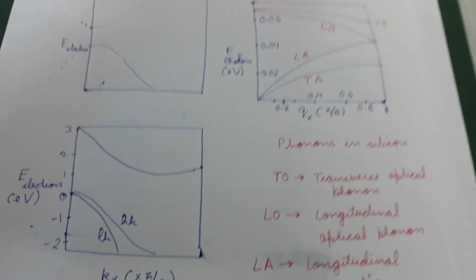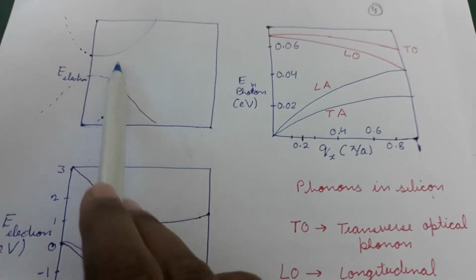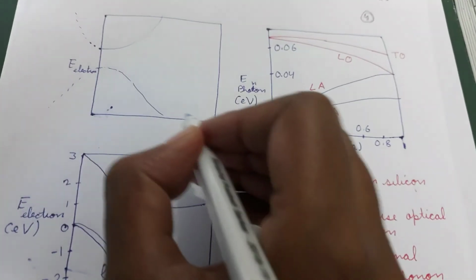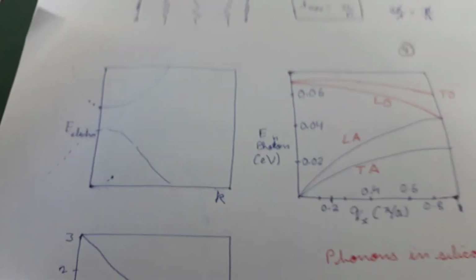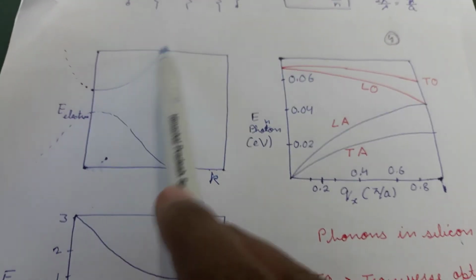Now this can also be compared with the dispersion relation for electrons, just to give you a better understanding, which you might be familiar with as a band structure. So if we draw only this part of the energy versus K spectra, we see that if it is a direct band gap, it will look something like this.